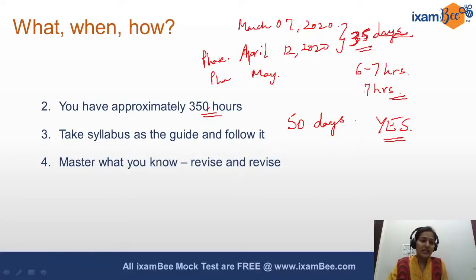Now what the strategy should be: you should take the syllabus as your guide and follow it. Many times we waste a lot of time trying to accumulate and gather syllabus related information and verify it from different sources. For paper 2, even paper 1 QRE, these are all known facts, the way of solving.